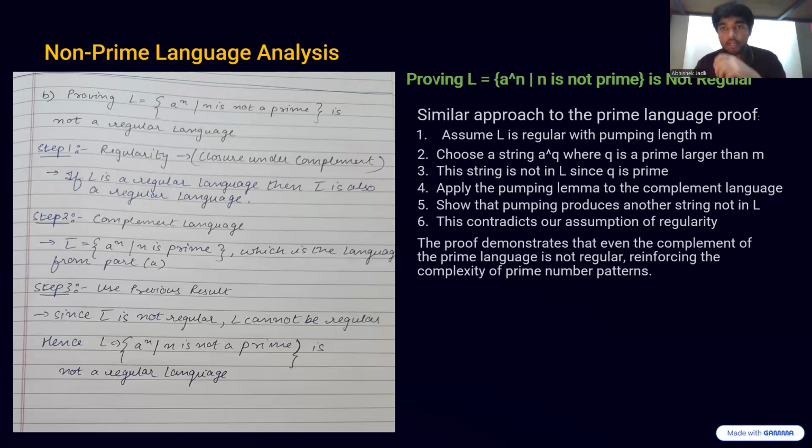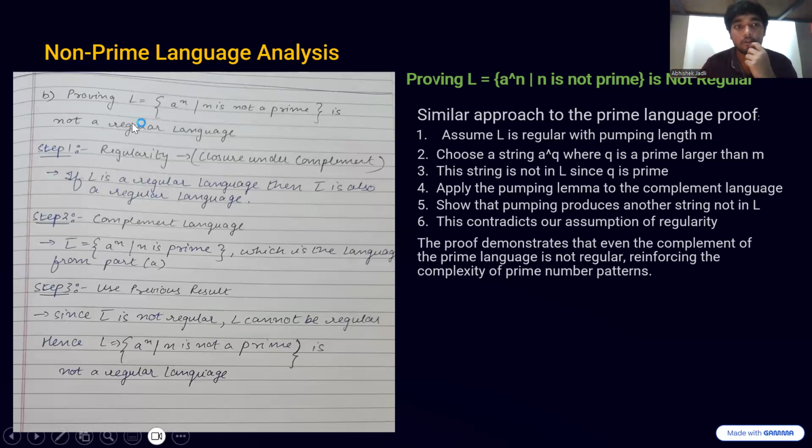So we have already learned that, and hence we have seen that when L was equal to a to the power of n, where n is a prime number, we found that it is not a regular language, right? So by the rule of complementation, we can clearly state that L prime also would not be a regular language.